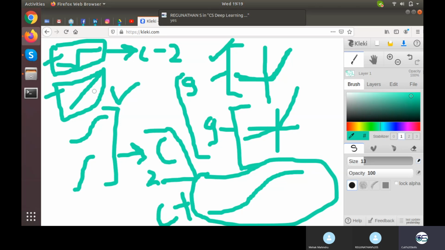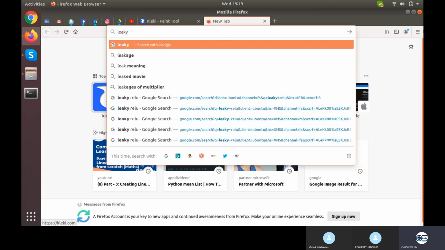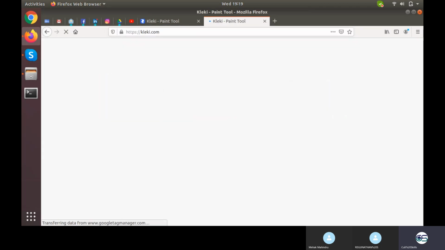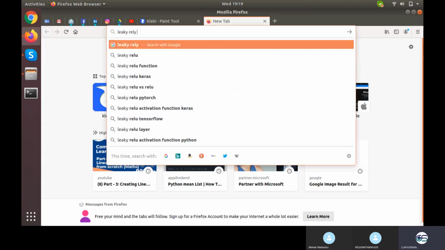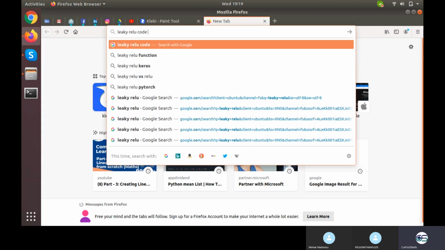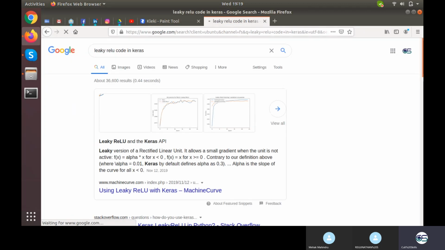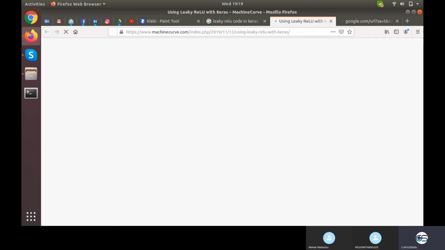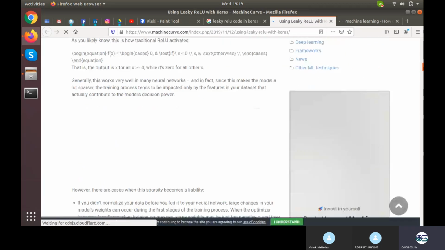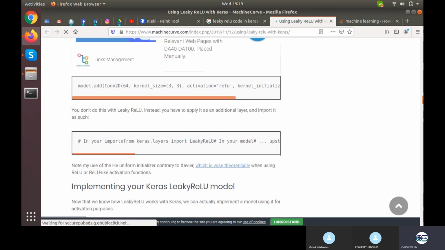When it comes to code, there is nothing to it. You want to use sigmoids, although you can remember that once you write the code by yourself, maybe 2 times or 3 times, you will remember all of the names. You want to use leaky relu, just simply search for leaky relu in Keras. A simple search will give you what to use, how to use, and all that. Maybe if not in the first result, in the second result, or so on. Okay, some way or the other you will get it.